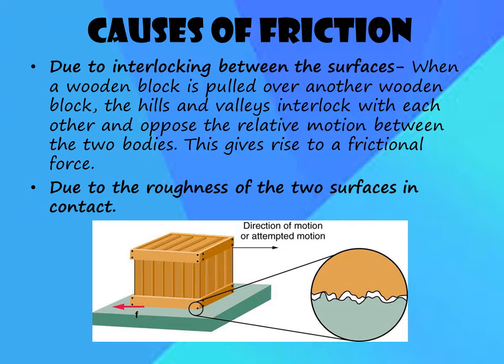Due to interlocking between the surfaces, when a wooden block is pulled over another wooden block, the hills and valleys interlock with each other and oppose the relative motion between the two bodies. This gives rise to frictional force. Thus we can say, due to the roughness of the two surfaces in contact, the frictional force arises.